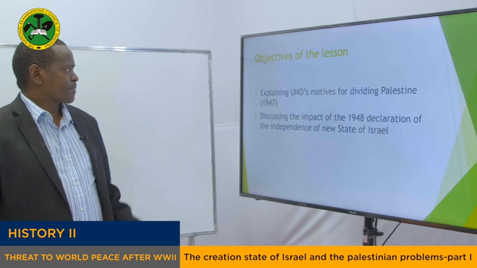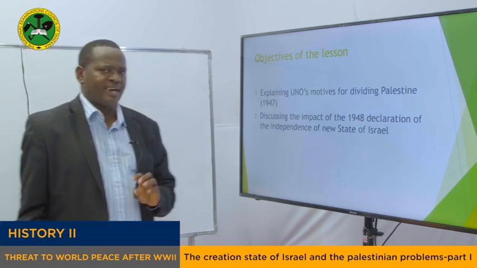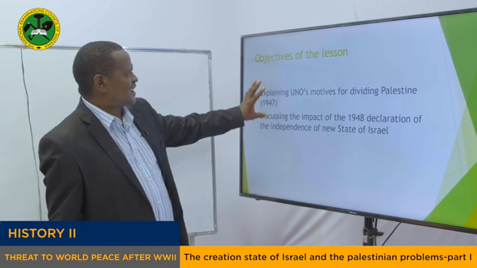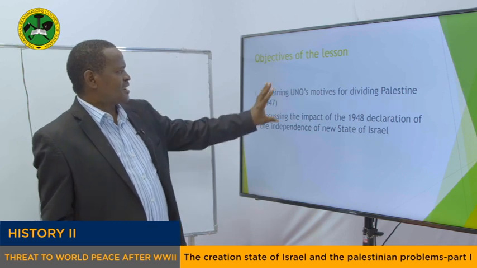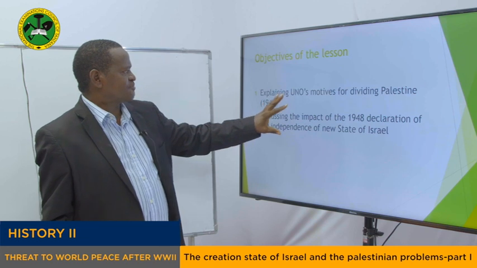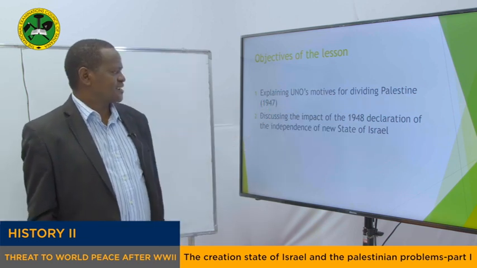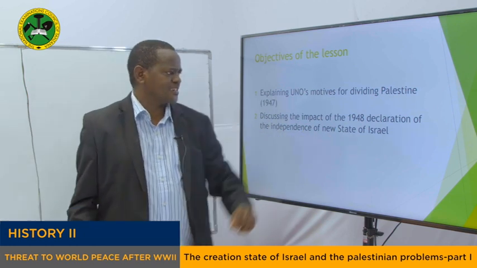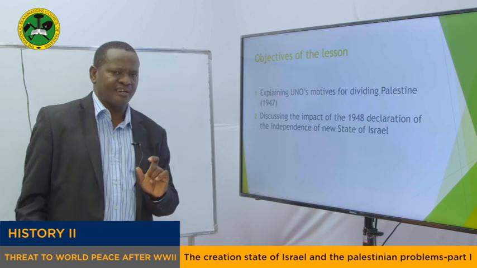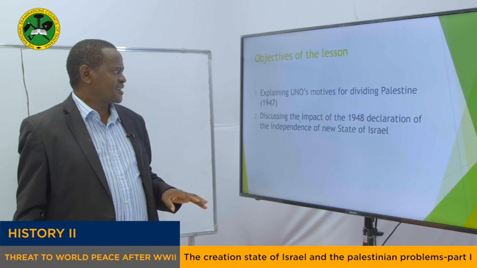My dear students, this lesson of today has some specific objectives. At the end of our study of today, you should be able to achieve these two specific objectives. The first objective is explaining UNO's motive for dividing Palestine in 1947. And the second objective is discussing the impact of the 1948 declaration of the independence of the new State of Israel. This is what you're supposed to achieve at the end of our lesson of today, my dear students.